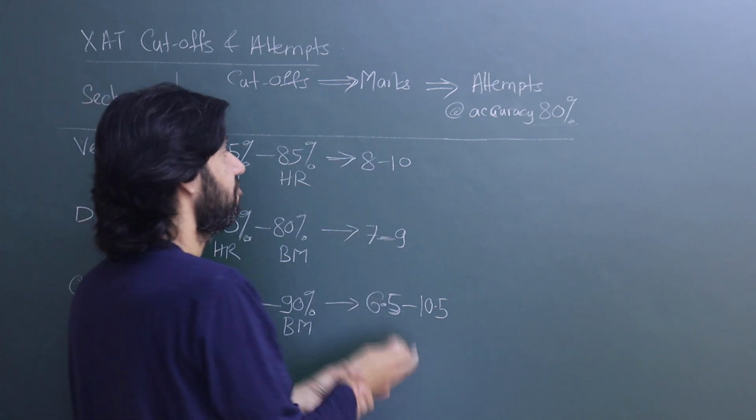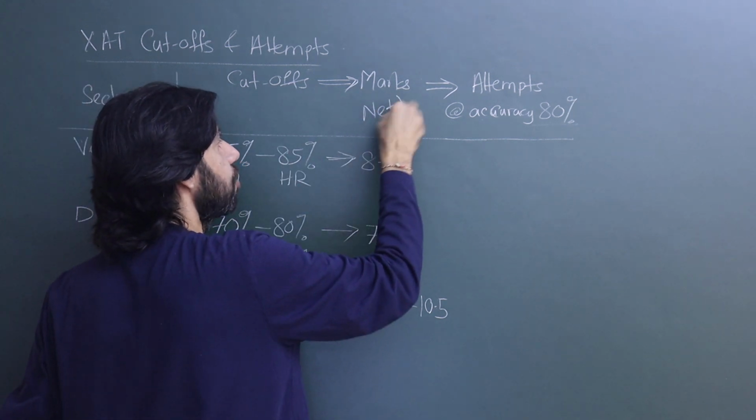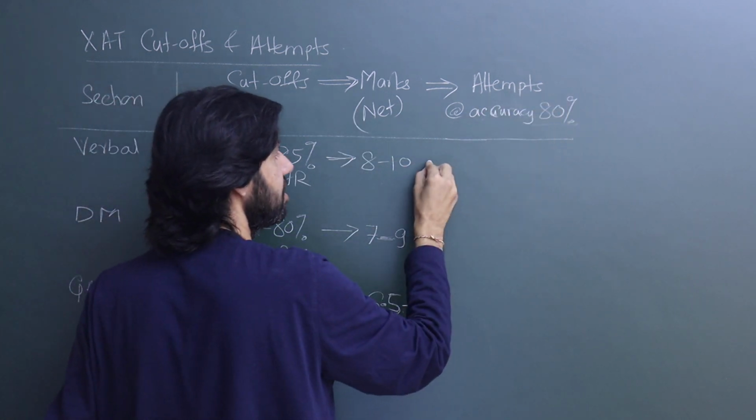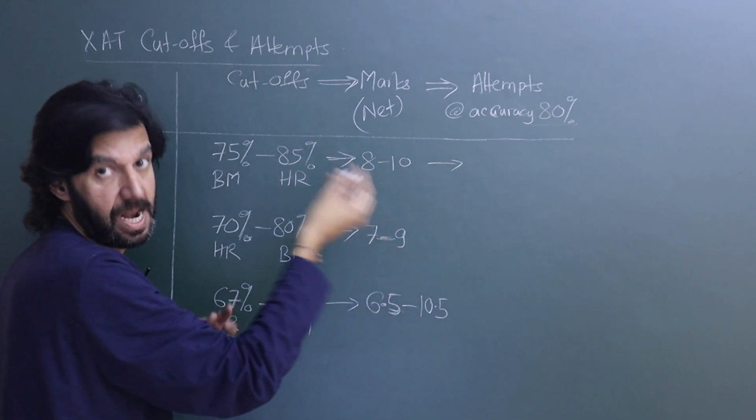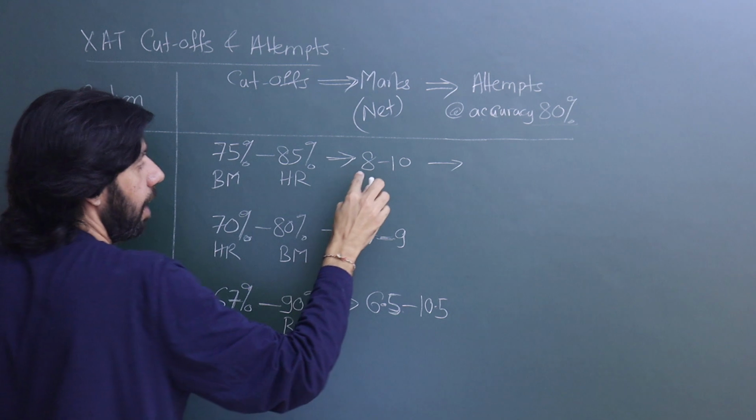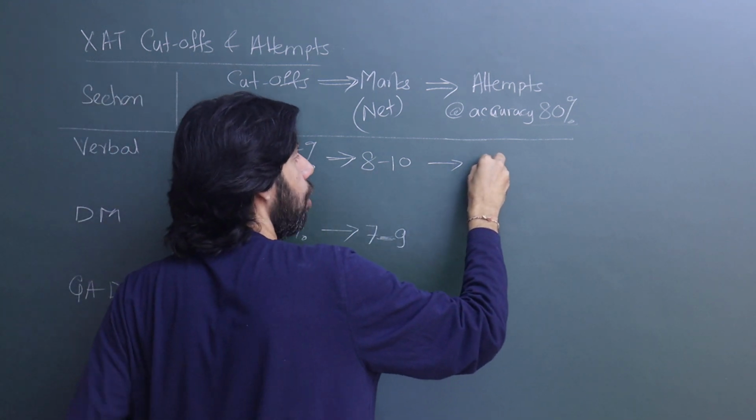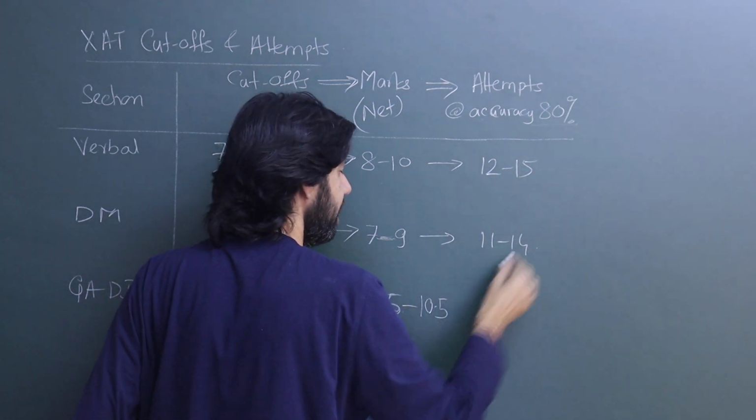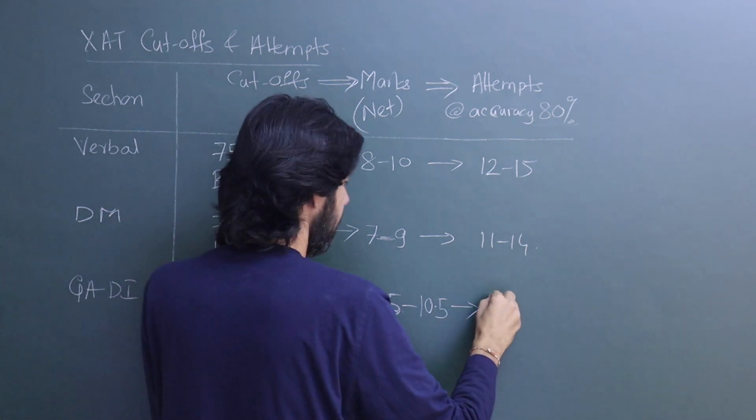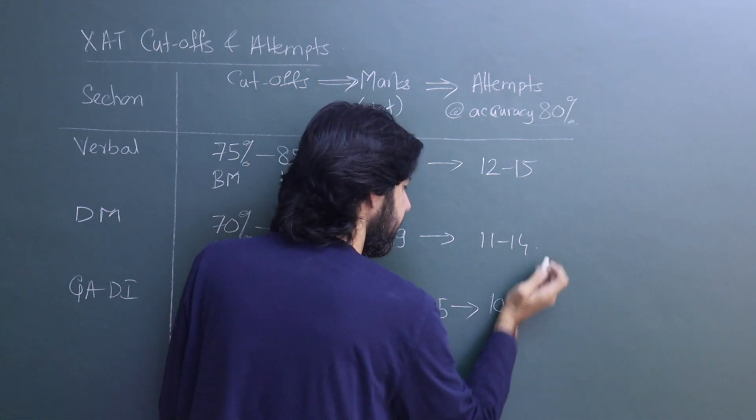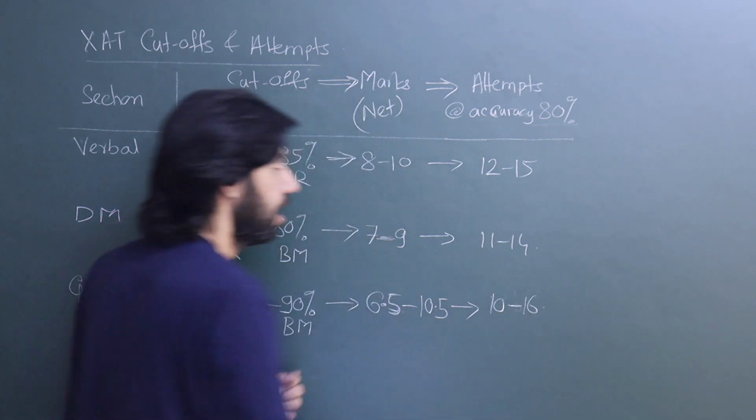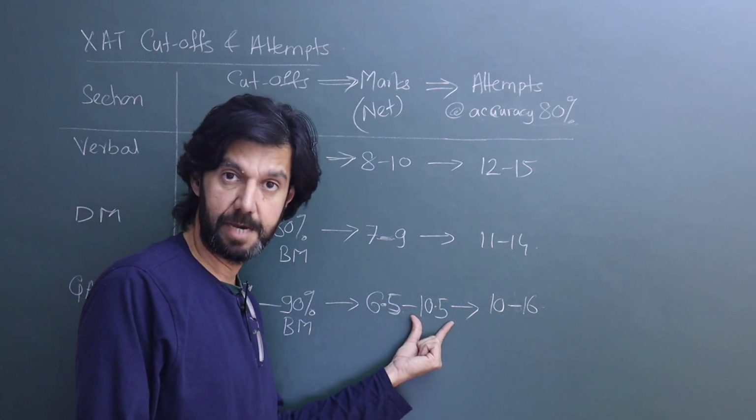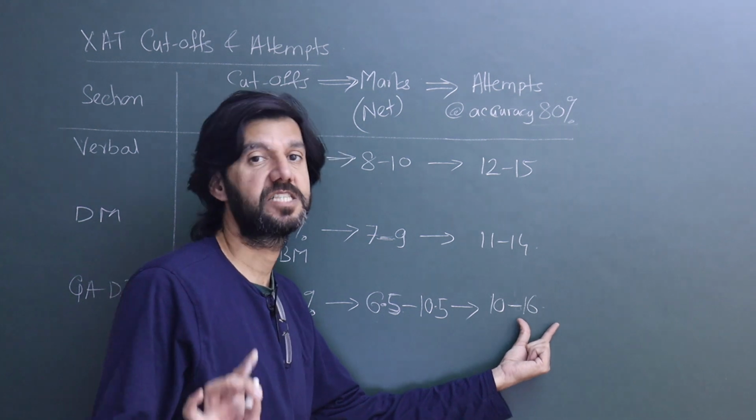So either keep the net marks as your goal, or if you want to translate into attempts, use your own accuracy number. With 80% accuracy and the negative marking, I'll talk about negative marking also, this would translate to an attempts of 12 to 15. This translates to 11 to 14, and this translates to 10 to 16. So if you can manage an 85 percent accuracy in quant, you're a boy targeting BM program, you need to attempt at least 16.